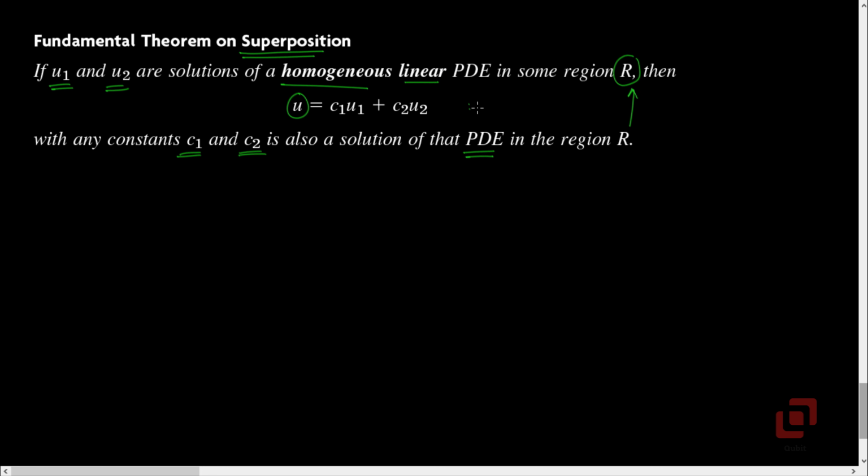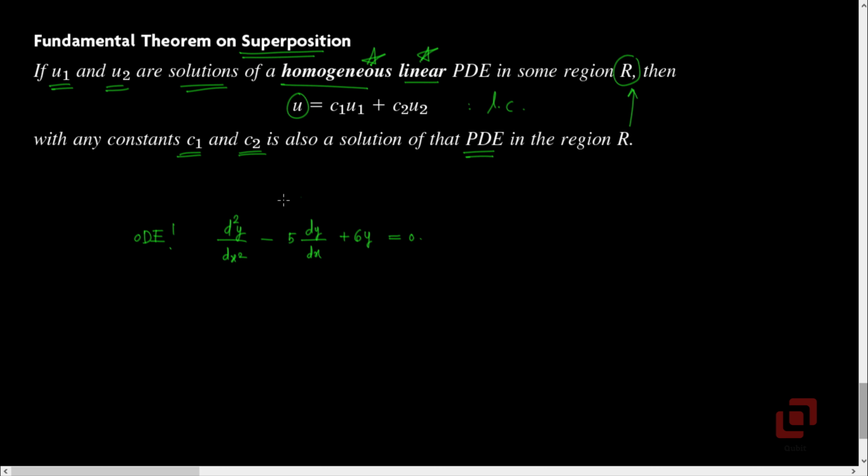The function u is a linear combination of the functions u1 and u2 which are already the solutions of the given partial differential equation. Note that this theorem applies only when the given differential equation is both homogeneous as well as linear. Let's quickly recall what superposition means for ordinary differential equations.